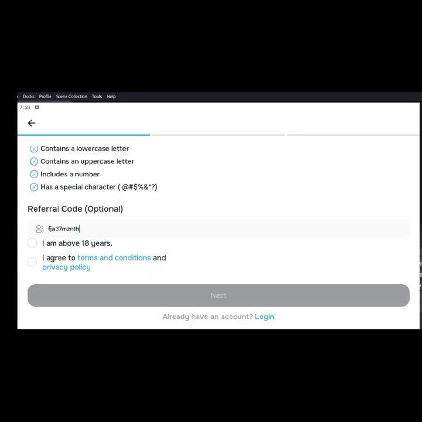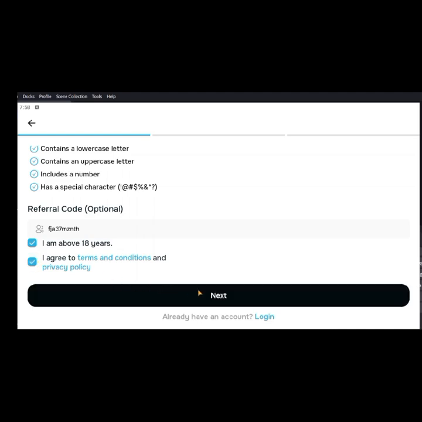Okay, so I've entered the details and I'm over here at the referral code. So this is the referral code you are also to enter. Then click on this to agree to this. Then also agree to this. Then you can click on next.